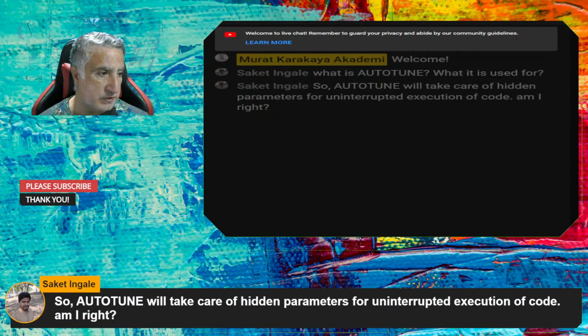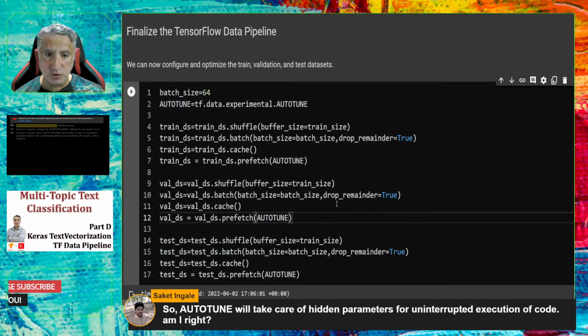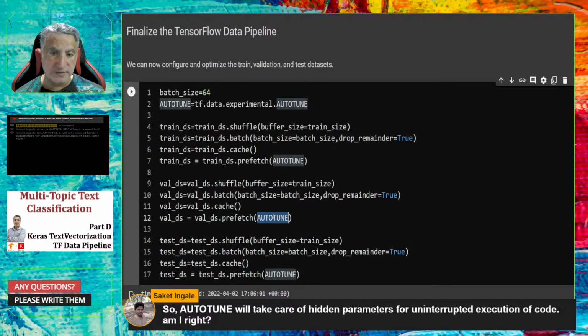So auto-tune will take care of hidden parameters for uninterrupted execution of code. Am I right? Yes, you are right. But I would like to clarify again that auto-tune is used here in the prefetch function. In the prefetch function, you need to set up some arguments, but instead of providing some values, you can use auto-tune to decide the parameter values. Yes, you are right.